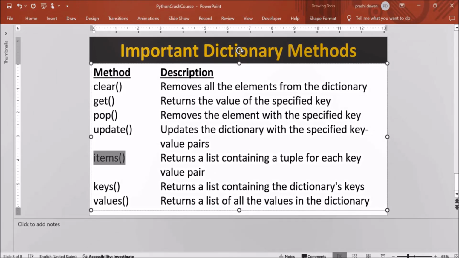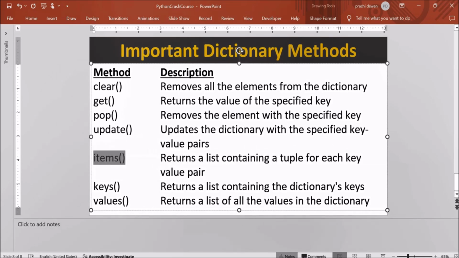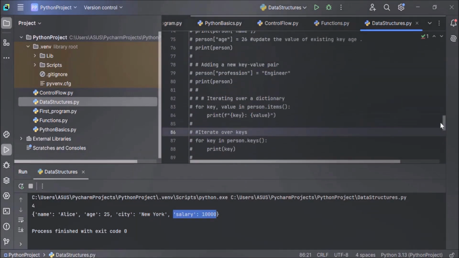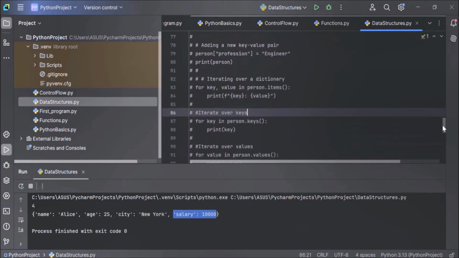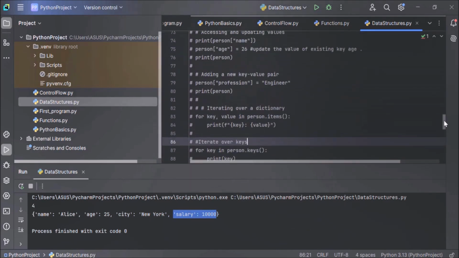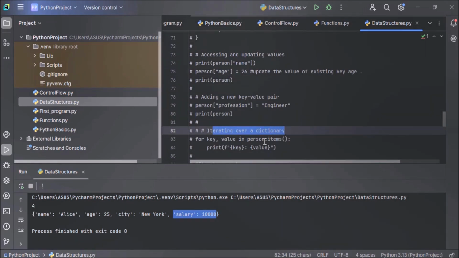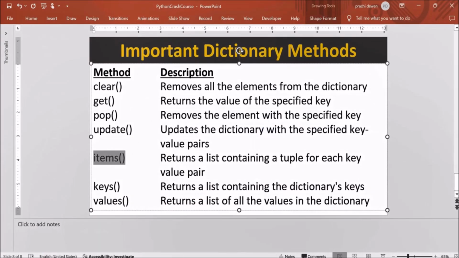Now let's move on to the next method, that is the items method. The items method returns a list containing a tuple for each key value pair. The items method we have already discussed when we were discussing the example of iterating over a dictionary. Here, iterating over a dictionary, we have used the items method, person.items method. So I hope you have understood how the items method works. What is the use of the items method?